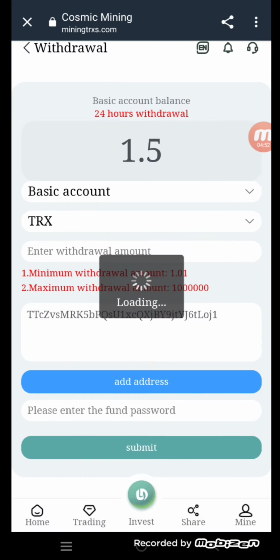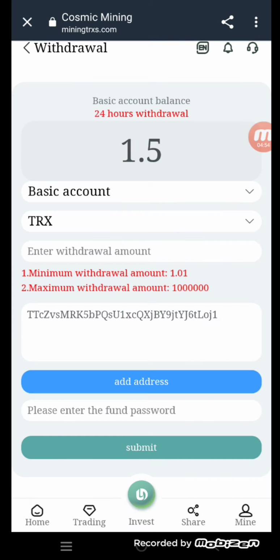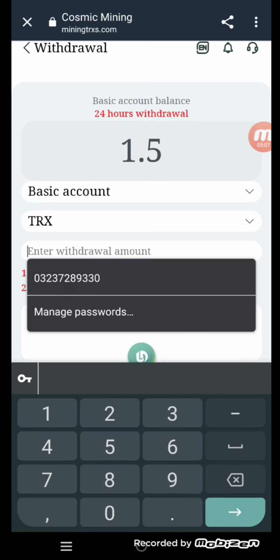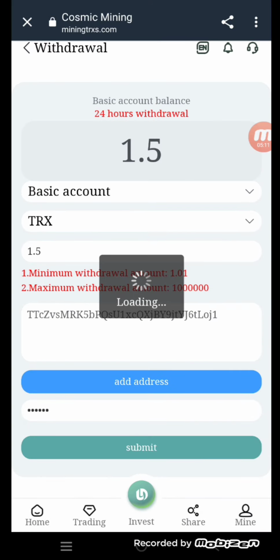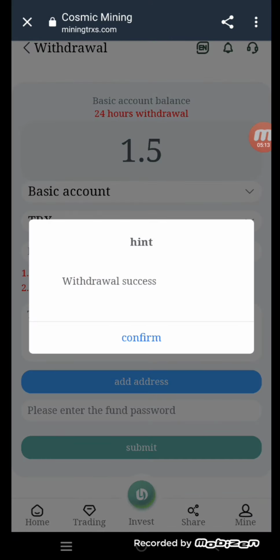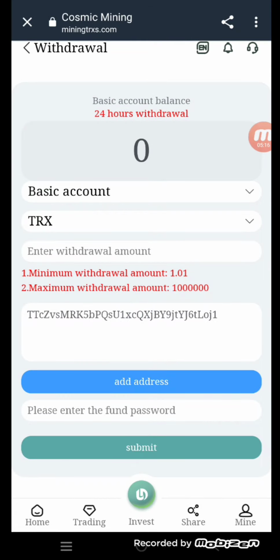Paste your address here and click on the add address button, and put the daily withdrawal limit here. Now enter your password here, put the daily withdrawal limit and submit it. So as you can see, our video is successful.